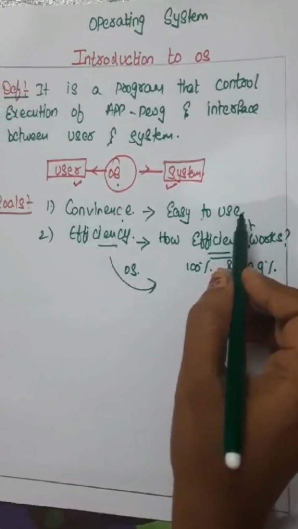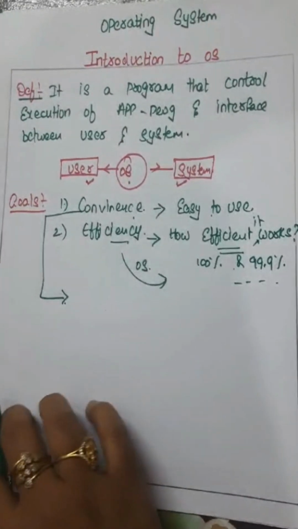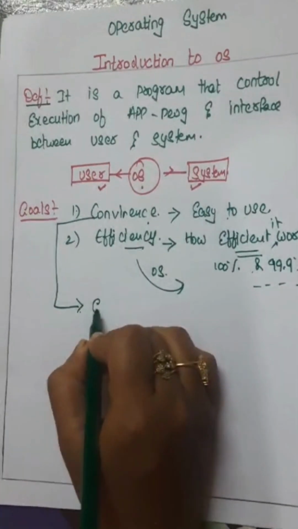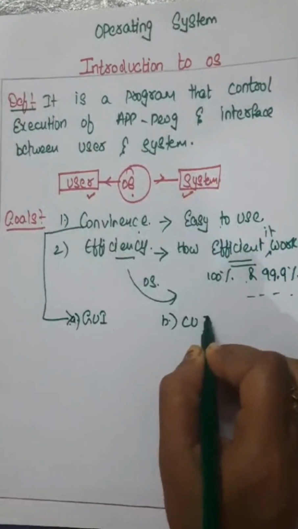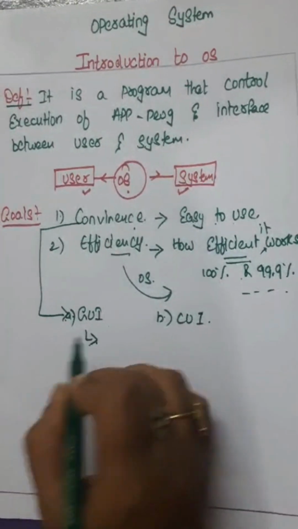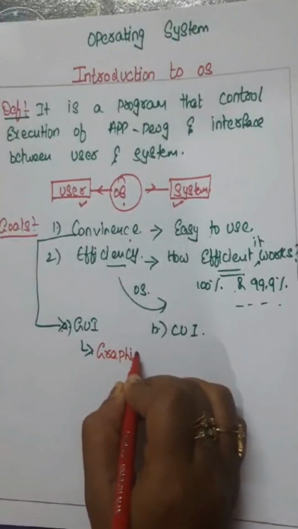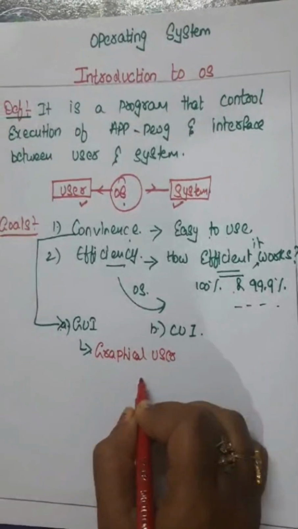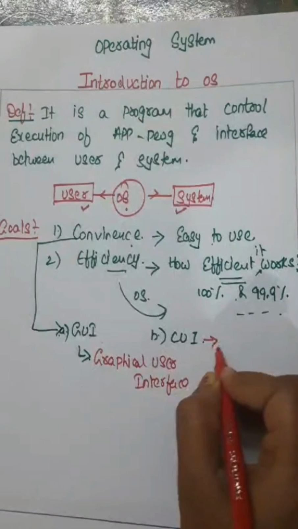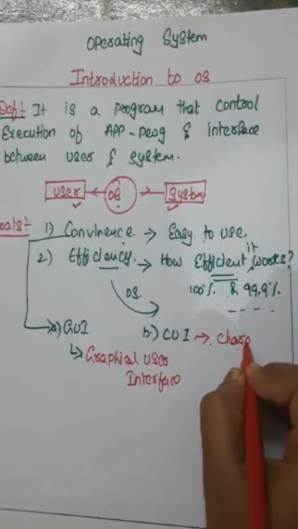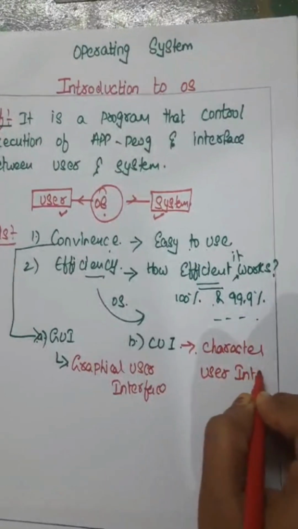Right, all of you? In convenience, I will tell you something more. There are two types: one is GUI and the second one is CUI. GUI is known as graphical user interface and CUI is character user interface.